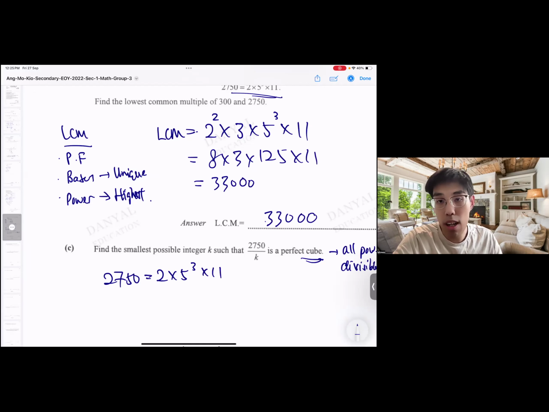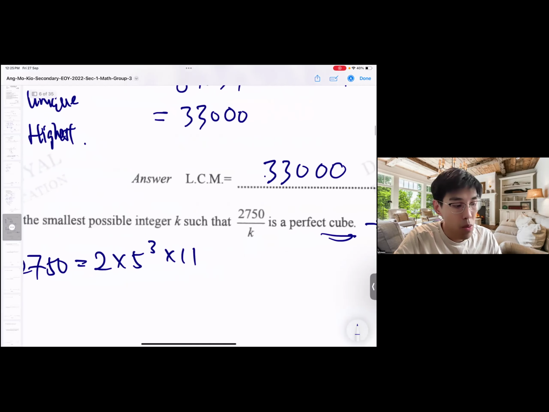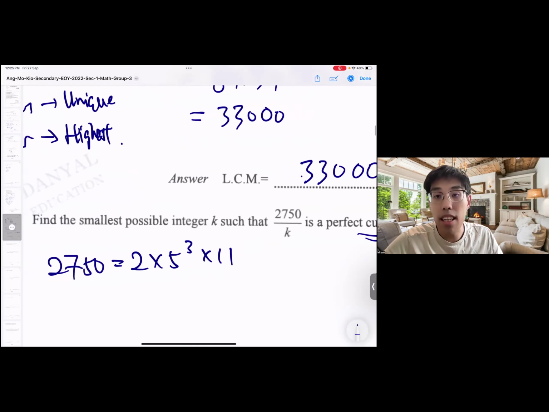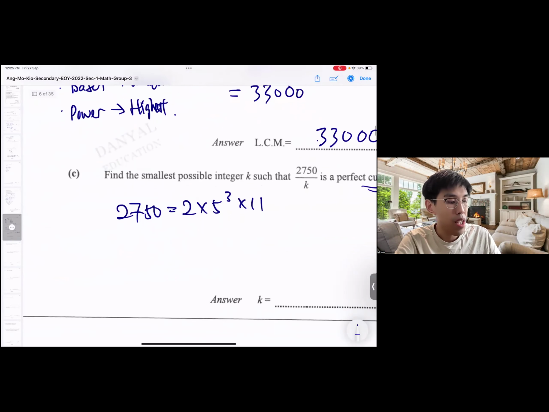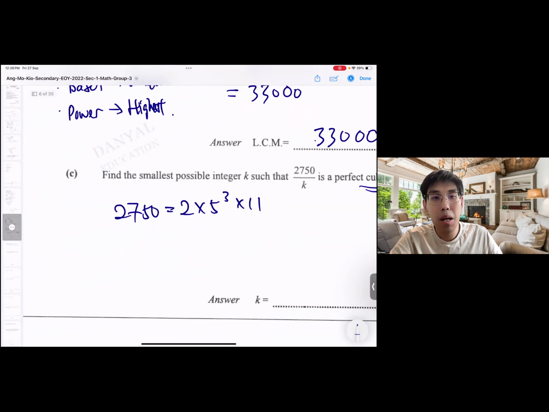Now how to do this kind of question? When they say k, first of all, we observe the k. Is the k at the numerator or at the denominator? If it's at the numerator, we need to top up factors to make the perfect cube or perfect square. If it's at the denominator, I need to take away some factors in order to make the ending result a cube number. In the prime factorization, I have 2 times 5 cube times 11.